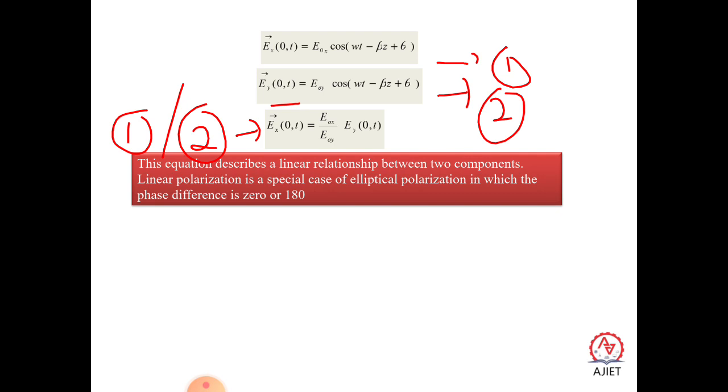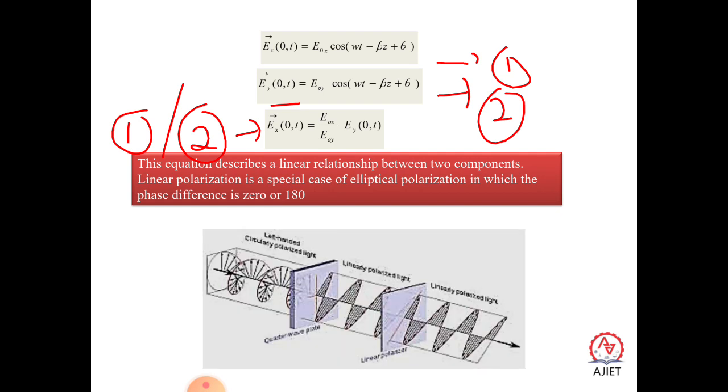Linear polarization is a special case of elliptical polarization in which the phase difference is 0. It's very easy to get linearly polarized light. When unpolarized light is passed through a tourmaline crystal, which has its optic axis in one direction, it will allow only the vectors vibrating parallel to that optic axis, and the light comes out. You can see the linearly polarized light comes out here.